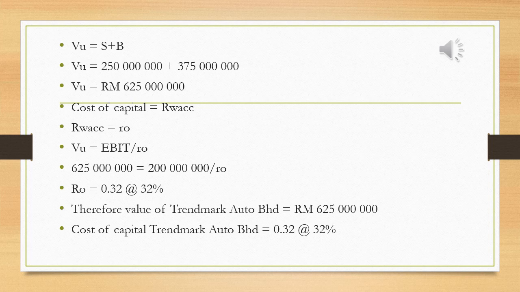In the formula, value of the company is equal to earnings before interest and tax, EBIT, divided by RO. 625 million equals 200 million divided by RO. So we will get RO equal to 0.32 or 32%. Therefore, the value of Trademark Auto Berhad is equal to 625 million ringgit and the cost of capital of Trademark Auto Berhad is equal to 0.32 or 32%.